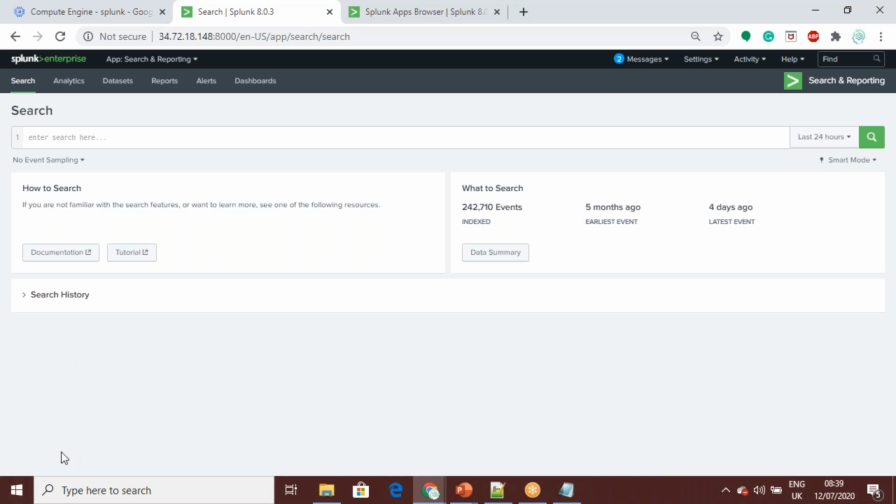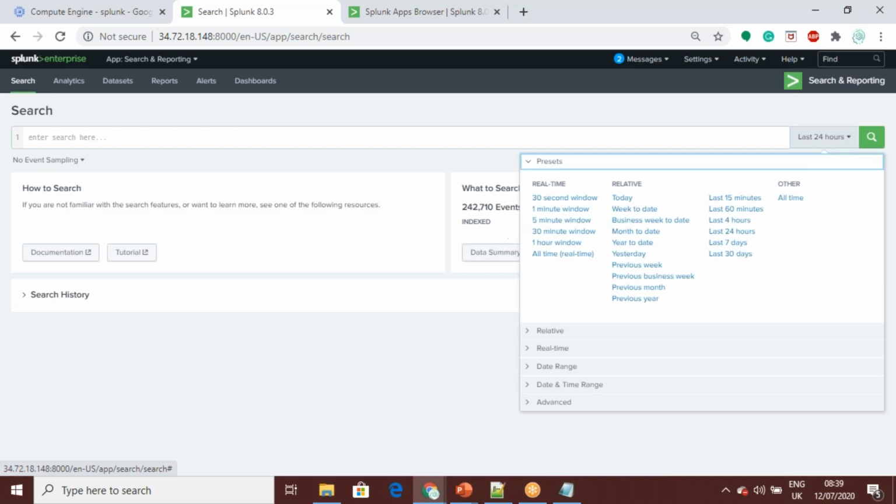This is the basic search panel. You can play with the log once the data is loaded into the system. Here is the time frame, basically what time period you want to search. If you want real time, there is a minimum 30-second window. If you select that, the data up to the last 30 seconds you can see immediately here.